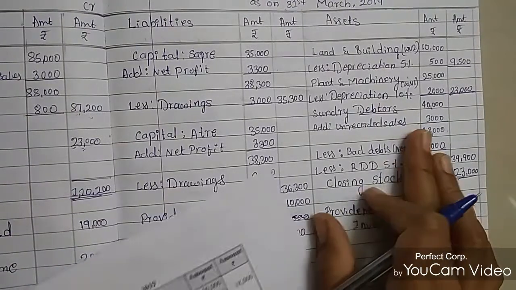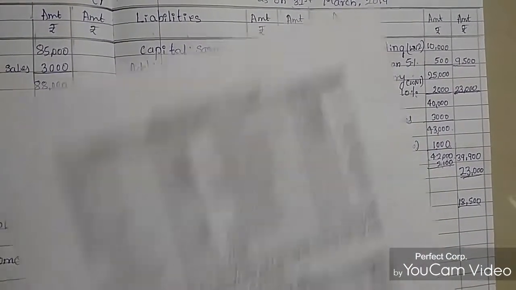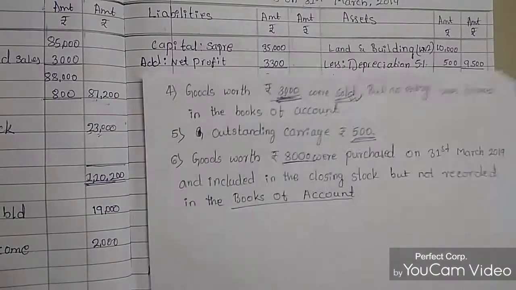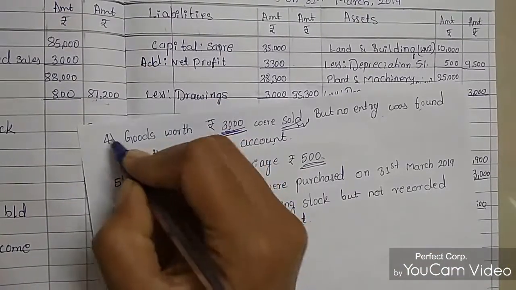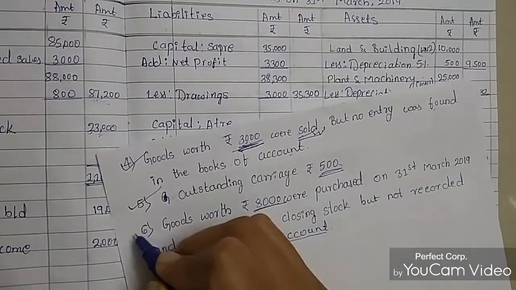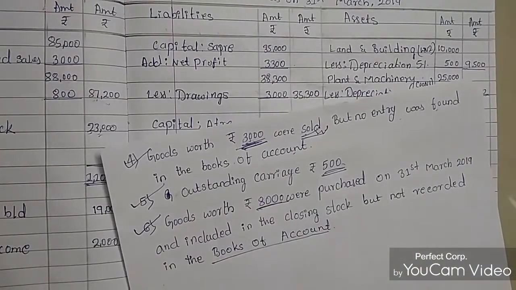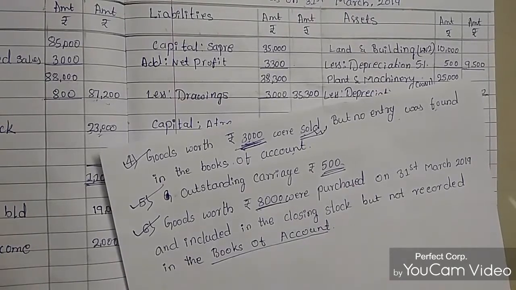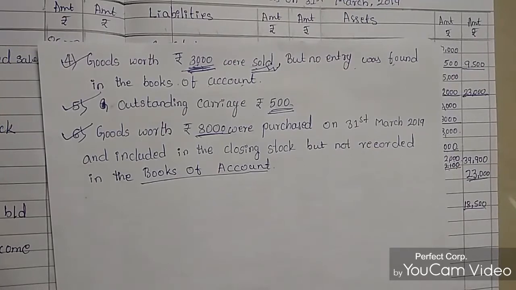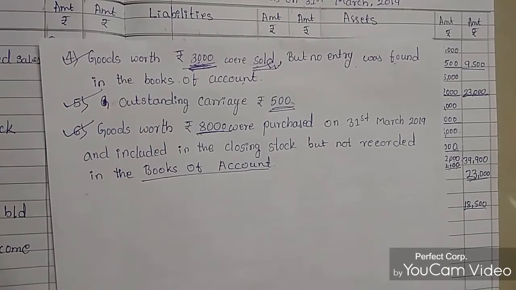Now we have completed the third adjustment, and we have taken this also. Fourth adjustment, goods sold and outstanding carriage we have taken, and goods purchase also we have taken. So we are clear now. We already calculated the adjustments. Now we'll pass the entries in the trial balance.